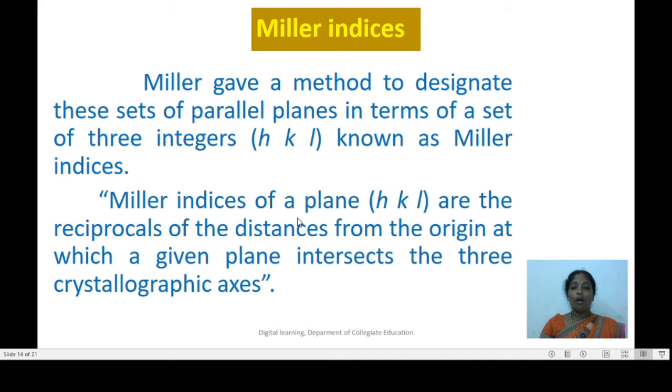Miller indices of a plane are the reciprocals of the distances from the origin at which a given plane intersects the three crystallographic axes. Knowing the Miller indices of Bragg's plane is very important in crystal structure determination. Now let us understand the steps of writing Miller indices for Bragg's planes.